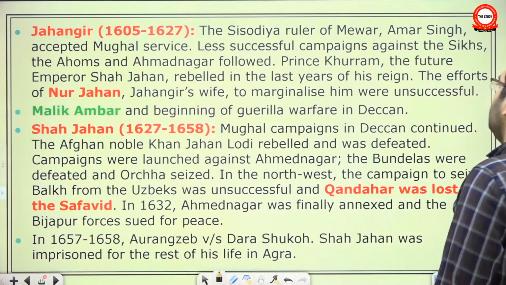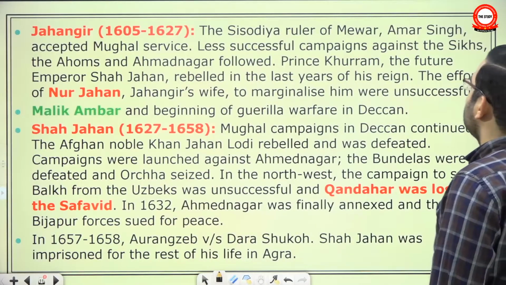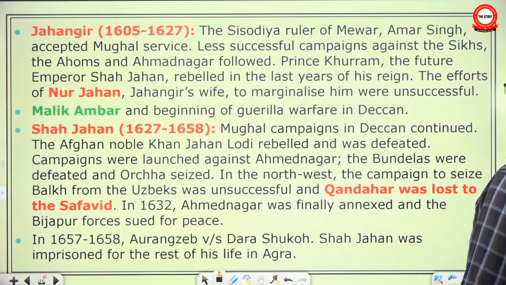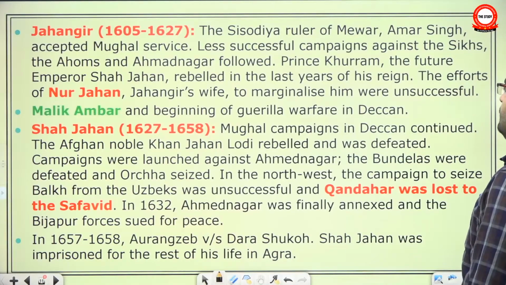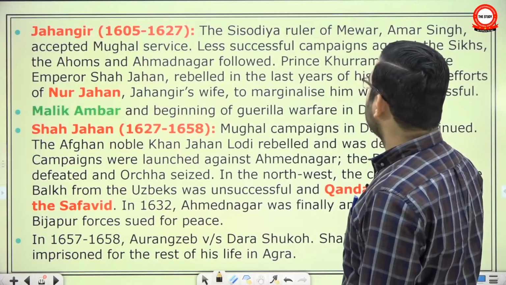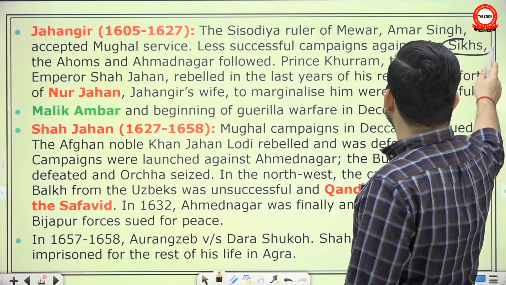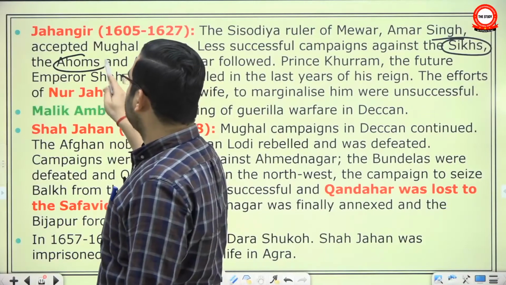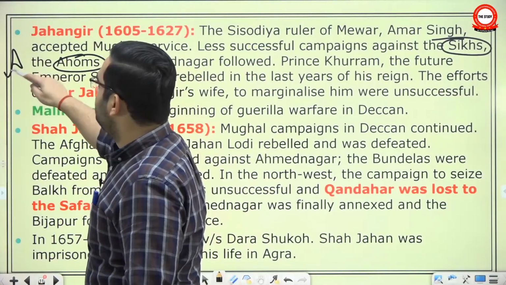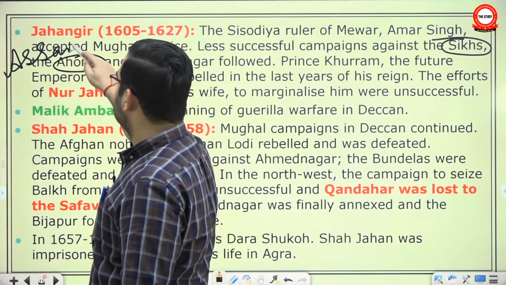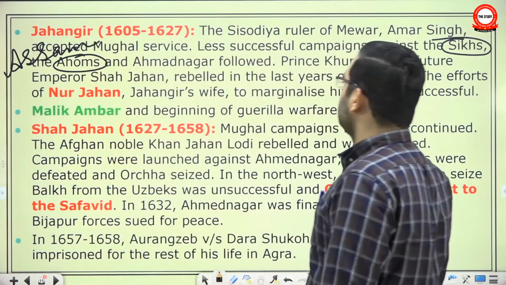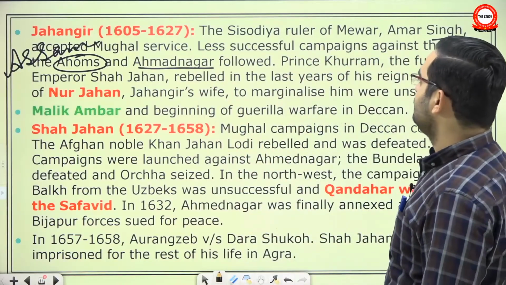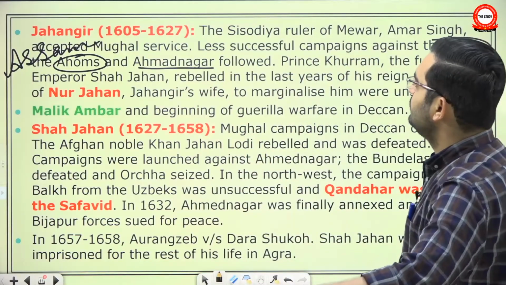Under Jahangir, the Sisodia ruler of Mewar, Amar Singh, the descendant of Rana Pratap, accepted Mughal service. Less successful campaigns against the Sikhs, Ahoms and Ahmednagar followed. Okay, by this time the conflict with the Sikhs had started. Ahoms of Assam, now since they had already captured Bengal, so they moved forward into the Brahmaputra valley, into Assam. Ahmednagar, Akbar had partly annexed, but he tried to do some more and mainly consolidate the hold on the parts that Akbar had conquered.